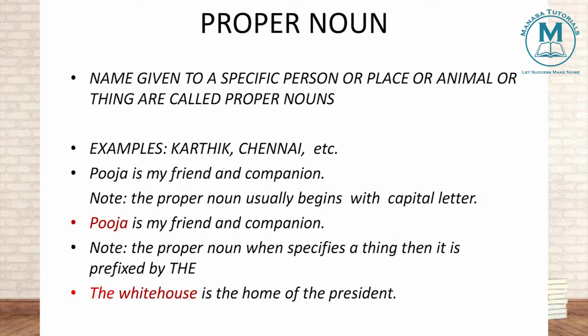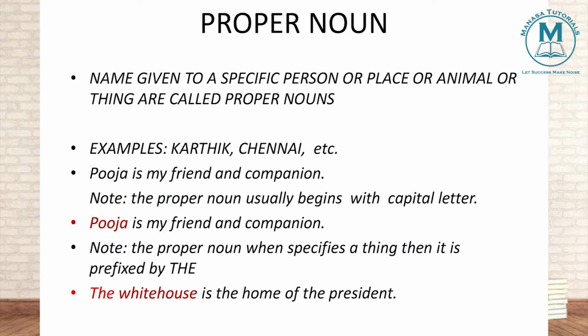In the same way, for proper nouns, we have a note here. As a proper noun is specifying a certain thing, we use "the" here. Understood? So in front of a proper noun, we use "the". Example: the White House is the home of the president. I can't say "White House is the home of the president", because here I am specifying the White House. Understood?